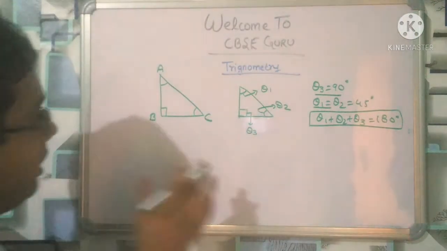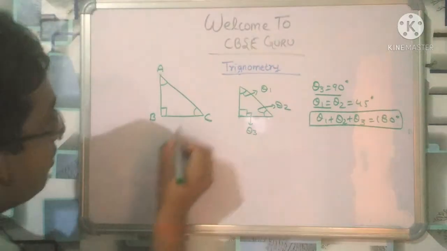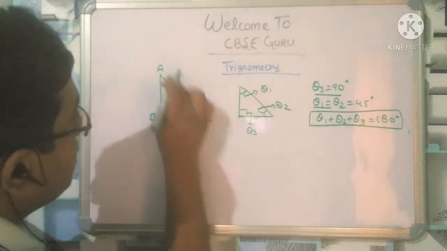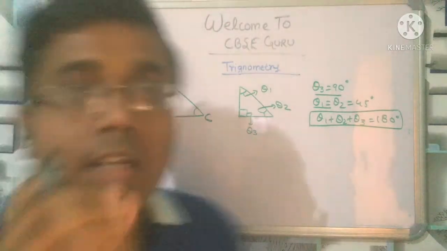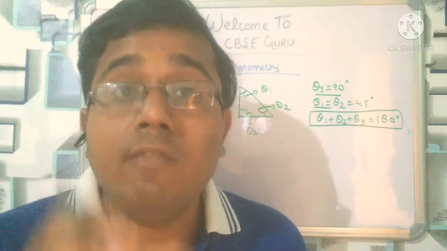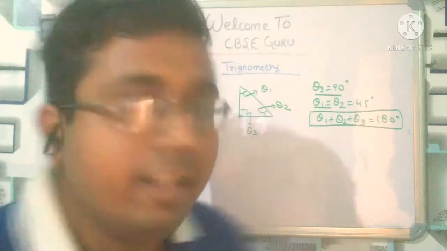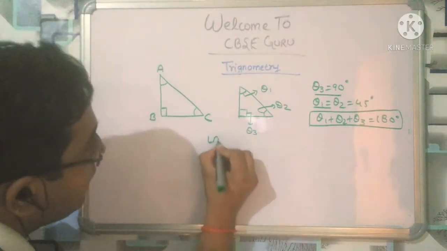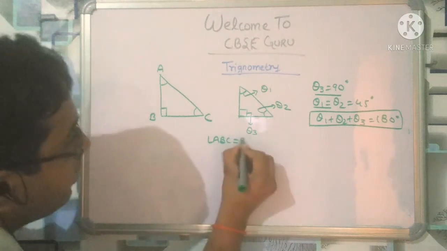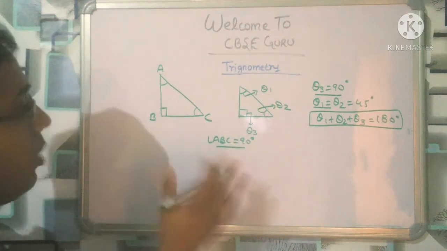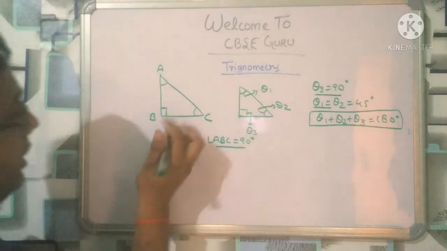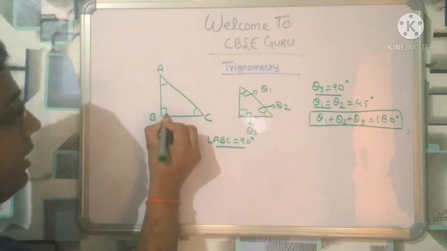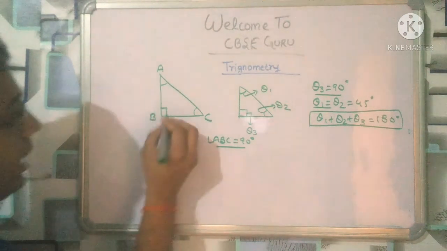Now see here. If we talk with respect to 90 degrees, let us talk with respect to angle ABC. Here angle ABC is equal to 90 degrees, right?